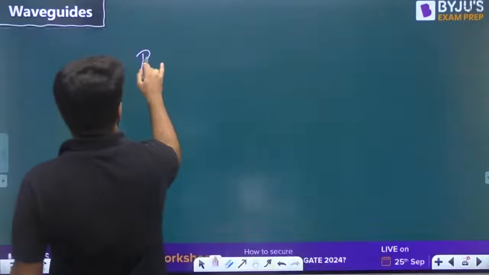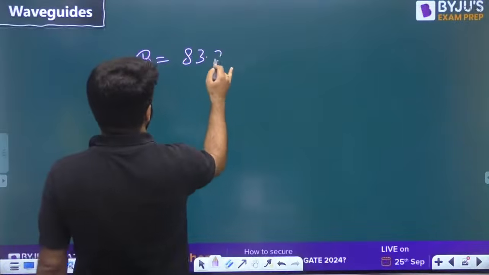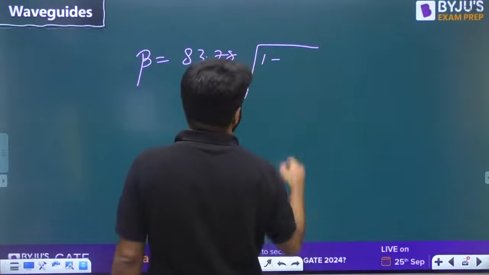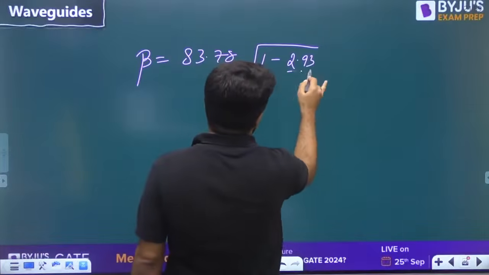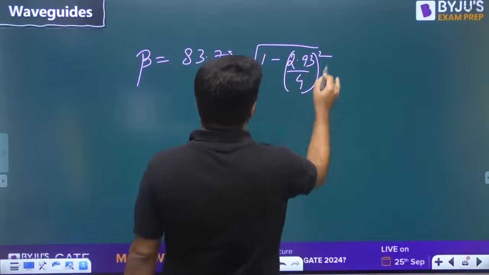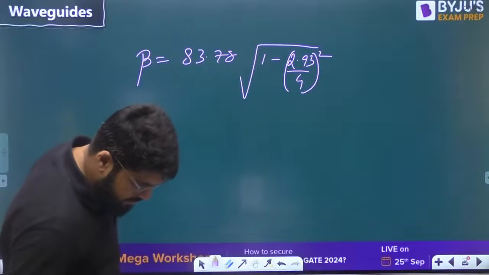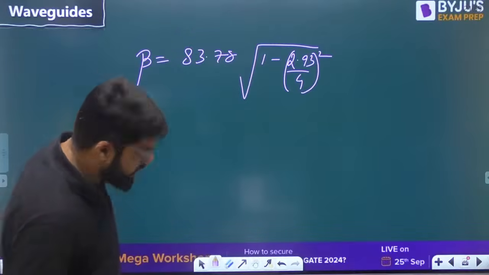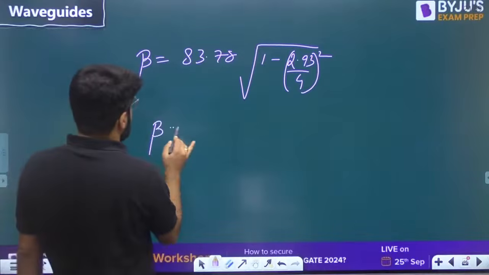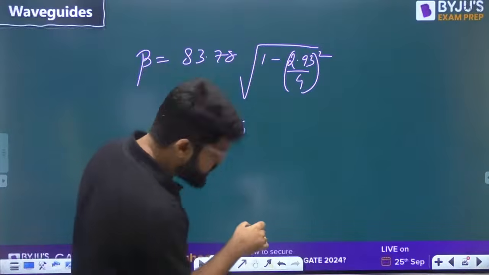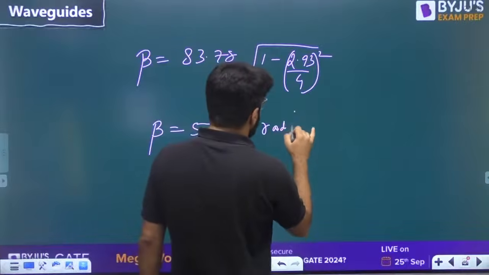So what is going to be the final beta? 83.78 under root 1 minus fc by f whole square, that is 2.93 divided by 4 whole square. So 56.96. Beta should turn out to be 56.96 radian per meter.